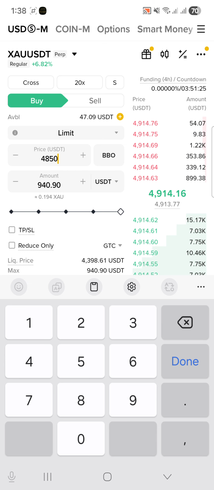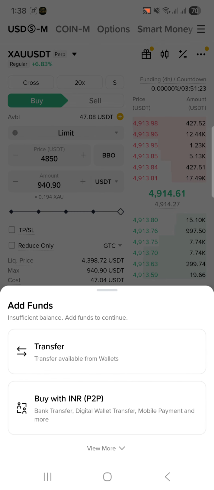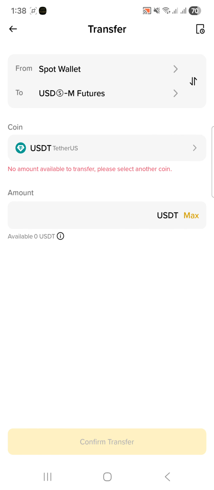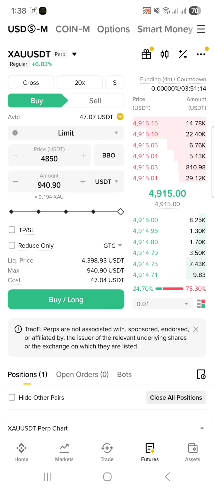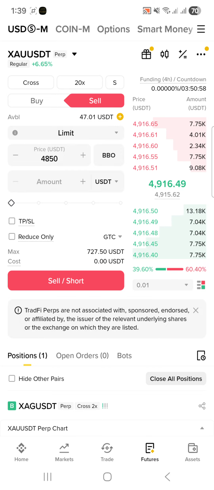If you don't have USDT available, you can click on the plus button and then transfer funds from the spot wallet to this USDT-M futures wallet. Here I have already transferred some funds, that is 47 USDT, and you can select the portion of the available USDT from which you want to open a position. If I want to use 100%, I will click 100%. Either you can go buy long or you can sell short.